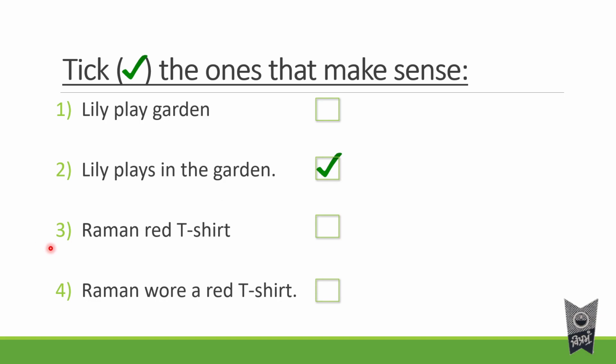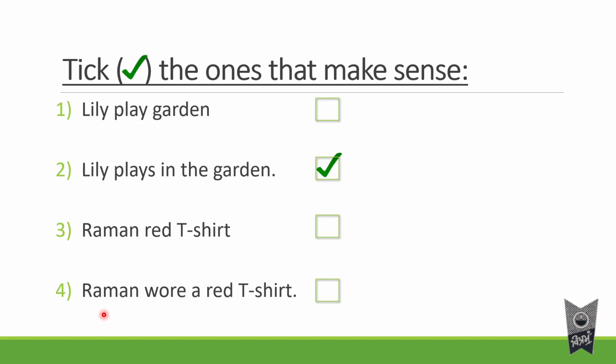Okay. Now look at the third and fourth sentences. Raman red t-shirt. Over here, we are not able to make out what Raman is doing with his red t-shirt. Is he wearing it or is he washing? Is he tearing or is he cutting? Is he stitching or is he doing something else? We are not able to make out what Raman is doing with his red t-shirt. So, the third sentence also does not make a complete sense.